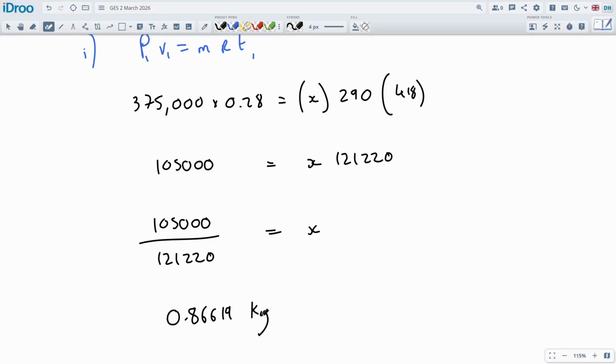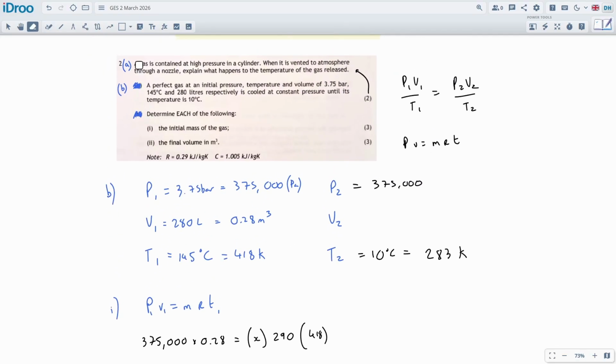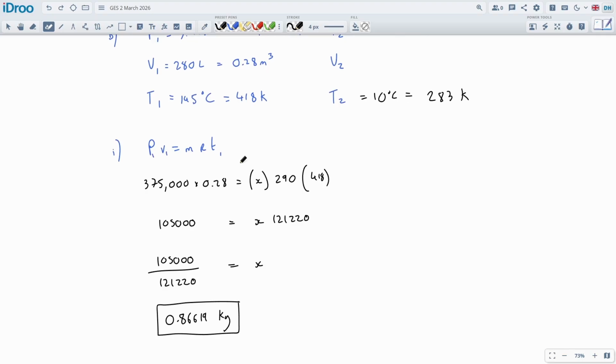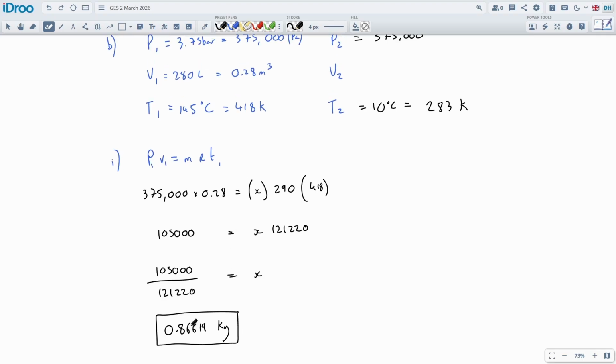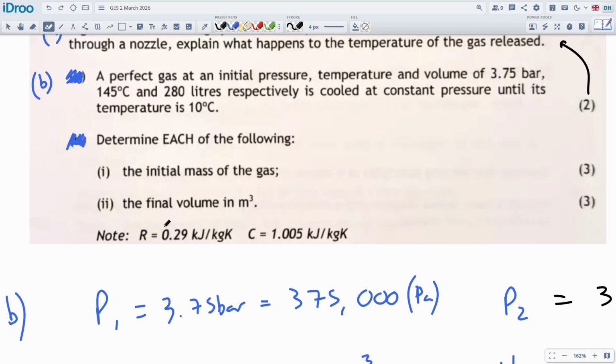It was the mass of the gas, because that's what the X was, for part BI, I suppose. I've relabeled all this. It's still BI. It's good. Initial mass of the gas. This is the mass of the gas, right? Difficult to tell because we don't know what kind of gas it is. You could probably tell what kind of gas it is by its characteristic gas constant.